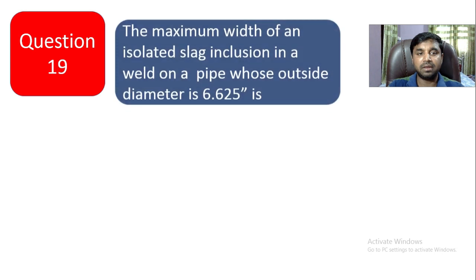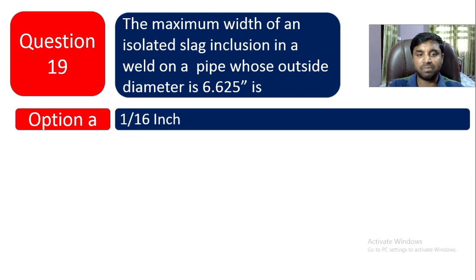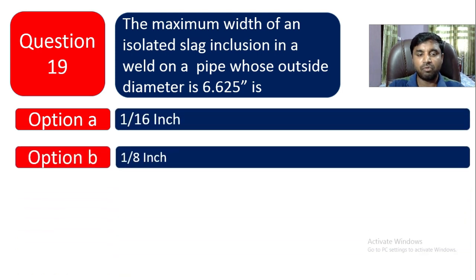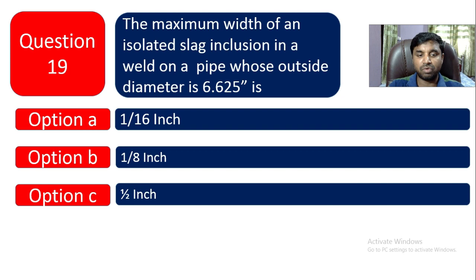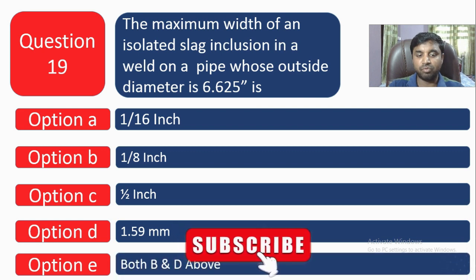Question number 19. The maximum width of an isolated slag inclusion in a weld on a pipe whose outside diameter is 6.625 inch. So whose outside diameter is 6.625 inch, what will be the maximum width of isolated slag inclusion? Option A is 1 by 16 inch. Option B is 1 by 8 inch. Option C is 1 by half inch. Option D is 1.59 mm. And option E is both B and D above.